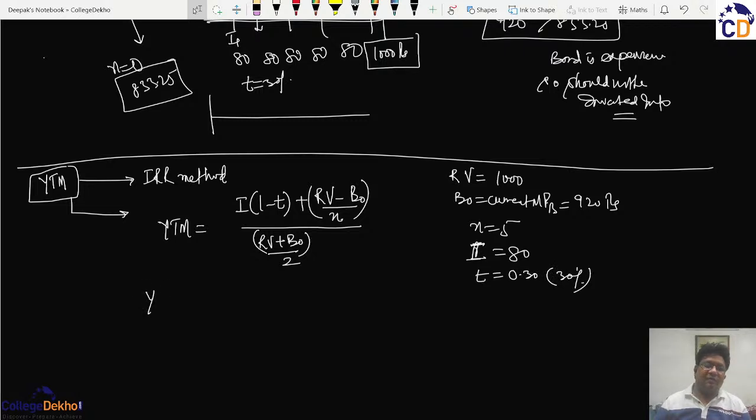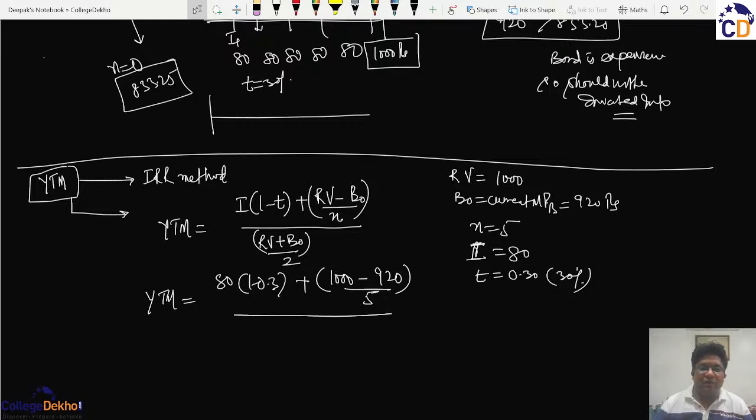So the YTM in this case shall be equal to 80 times (1 minus 0.3) plus the redemption value of 1,000 minus the current price 920, divided by the number of years 5, and divided by the average investment, that is 1,000 plus 920 by 2.